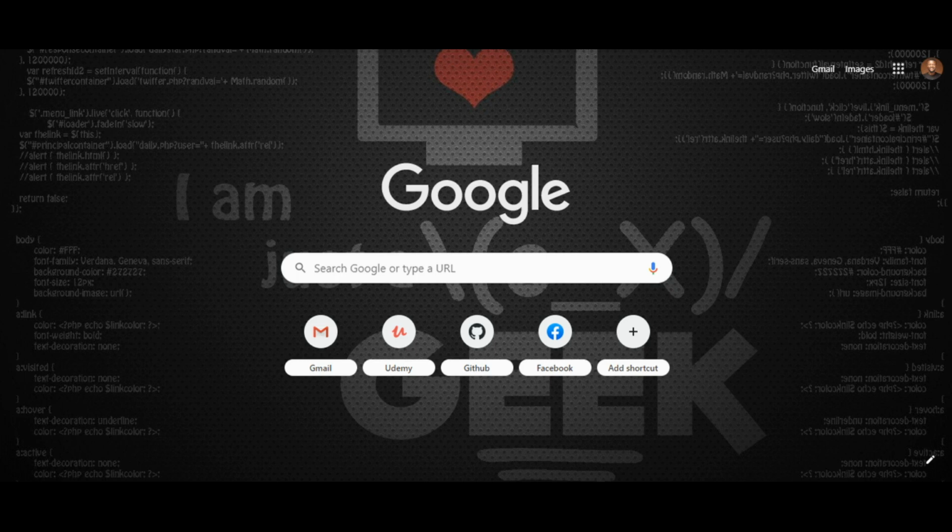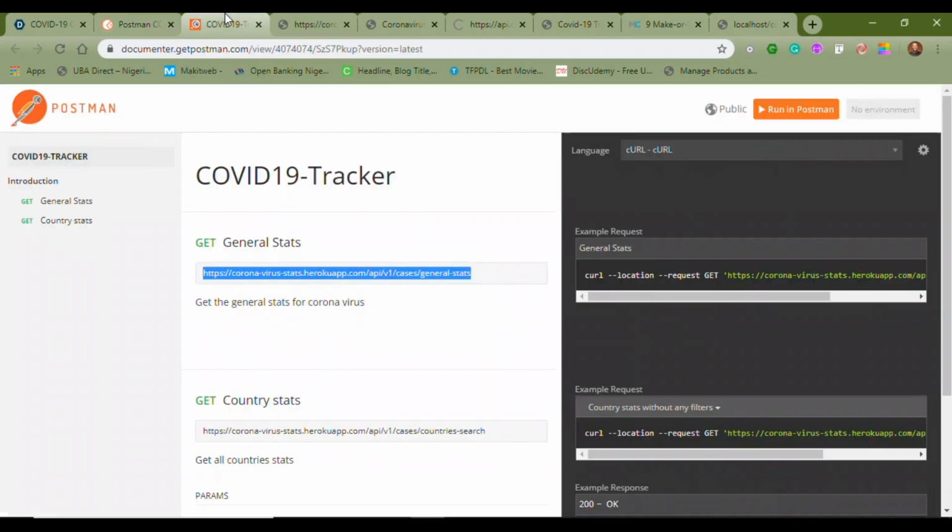Maybe you want to pick the locations and display them on a map so that travelers will know, okay, there's a case here, we have to be careful here, we have to wear our mask here. A lot of things. You could create an app to educate people, and there are lots of things you could do just with that. So I hope you learned something from this.